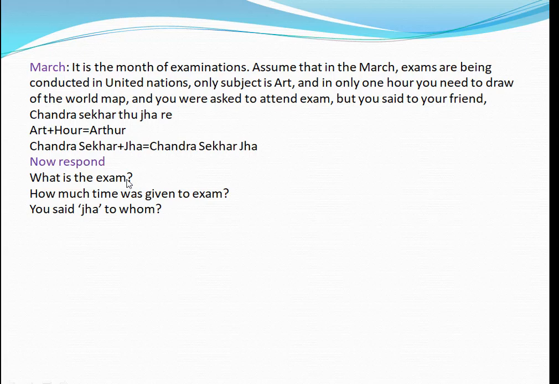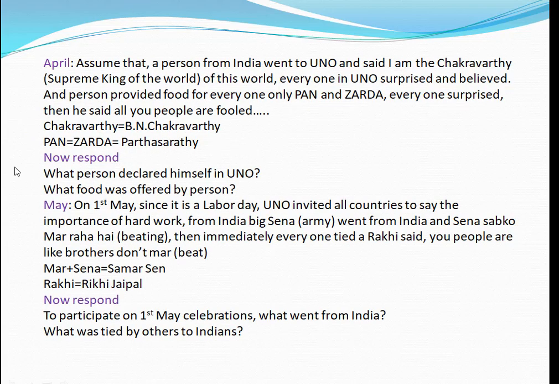Now what is the exam? Art. How much time is given? 1 hour. So art plus our, Arthur. Who said Jha to whom? You said to Chandrasekhar, Jha. So Chandrasekhar Jha. So the month of March is finished. Now we'll go to April.